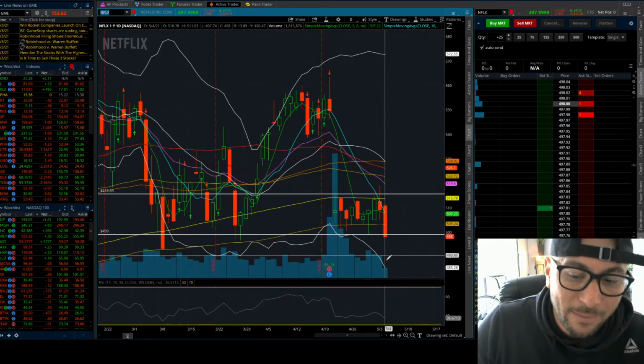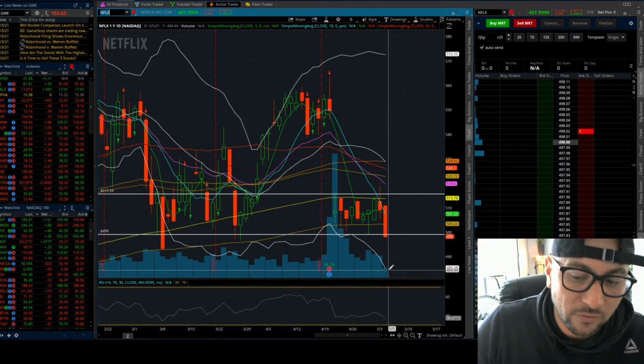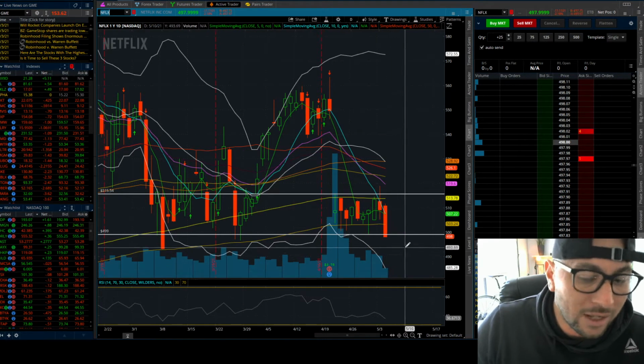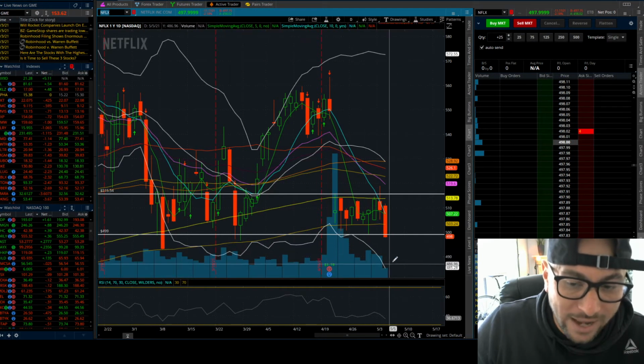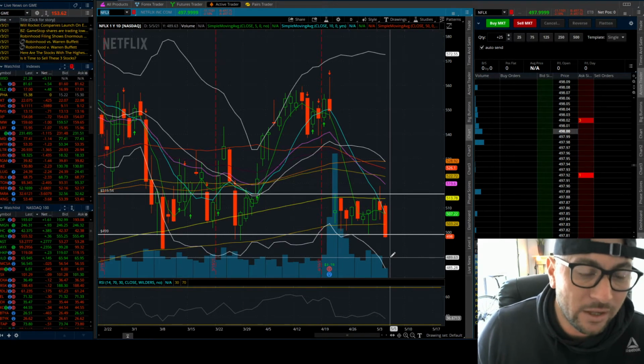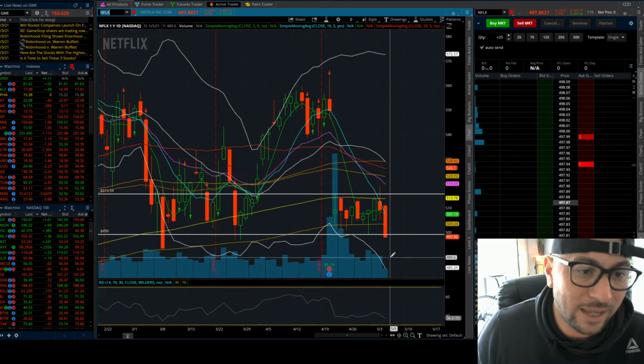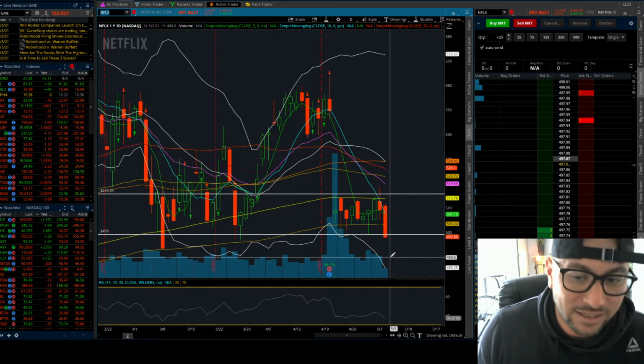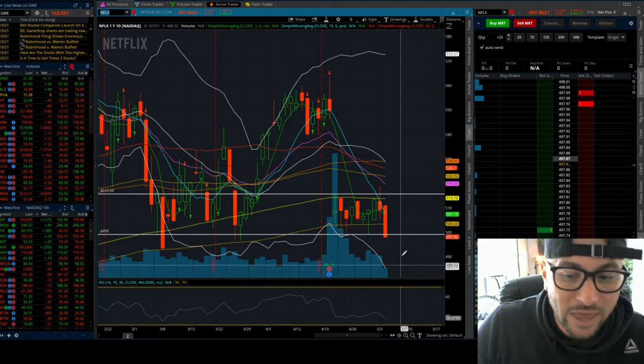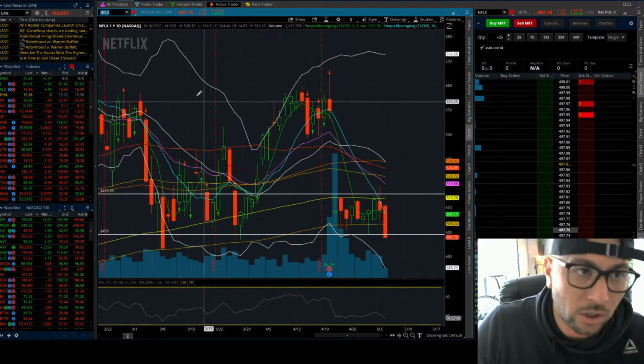So that's why I say it has a maximum potential of a 15-point move tomorrow. Not saying that it has to go all the way down here. If the Qs and the bulls can reclaim 324, if that gets tested tomorrow, then that could possibly be our bounce to go long again.